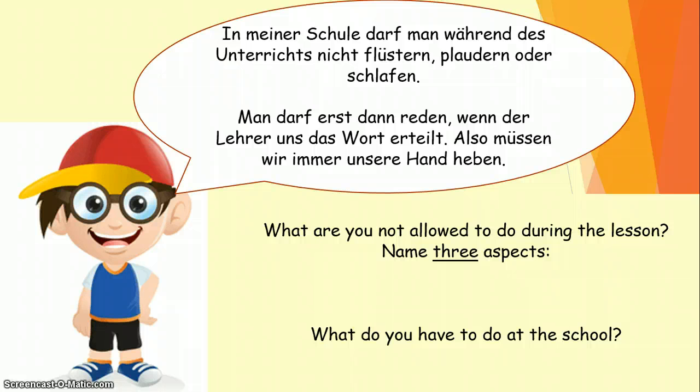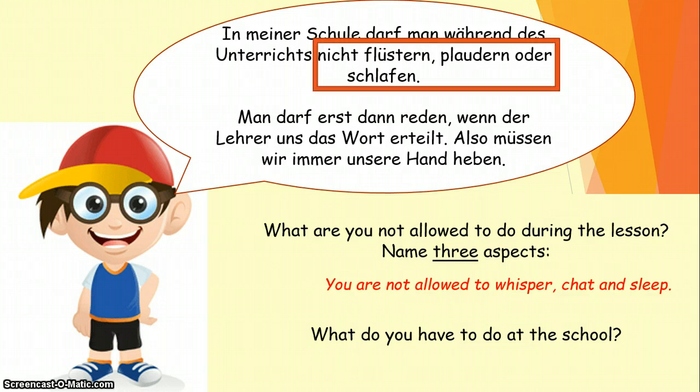Okay, so number 1 is what are you not allowed to do during the lesson? And you had to name 3 aspects. The correct answer would be you're not allowed to whisper, to chat, and to sleep. And the evidence can be found right here, and it's highlighted on the screen. Flüstern means to whisper, plaudern means to chat, and schlafen means to sleep.